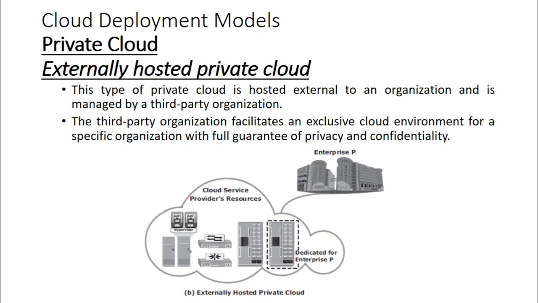Let us proceed with the second type, or the second variant, of the private cloud. We call it an externally hosted private cloud deployment model. It is a type of private cloud which is hosted external to an organization and is managed by a third party organization. In the case of on-premises private cloud, it was managed by the same organization.